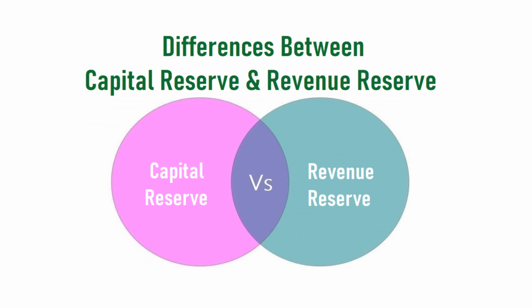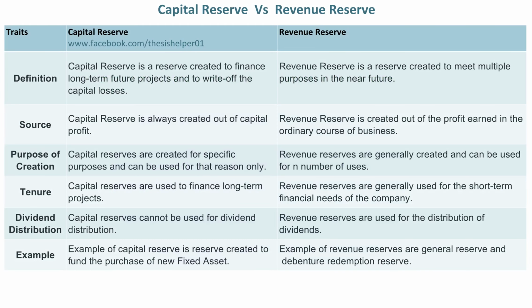Differences between capital reserve and revenue reserve. Capital reserve versus revenue reserve. Capital reserve is a reserve created to finance long-term future projects and to write off the capital losses. Whereas, revenue reserve is a reserve created to meet multiple purposes in the near future.